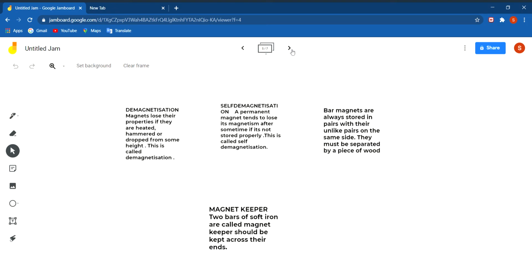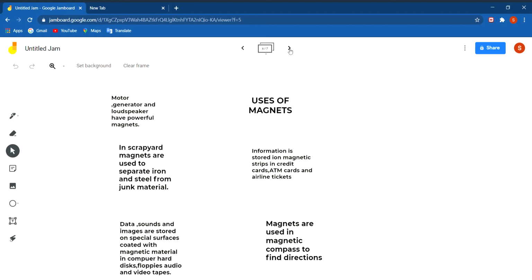Okay. Now we shall discuss some uses of magnets. You must have seen magnets in motors, generators, loudspeakers, and powerful toys also. All these are powerful magnets. Then in scrap yards, magnets are used to separate iron and steel from the junk material.